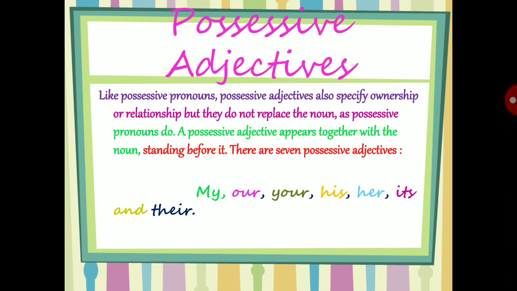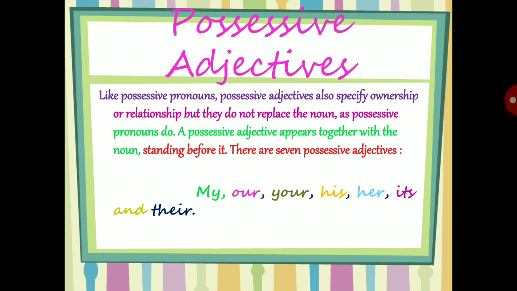A possessive adjective appears together with the noun, standing before it. Standing before it means standing before the noun. A possessive adjective always appears together with the noun and stands before the noun. There are seven possessive adjectives. What are they? My, our, your, his, her, its, and their.